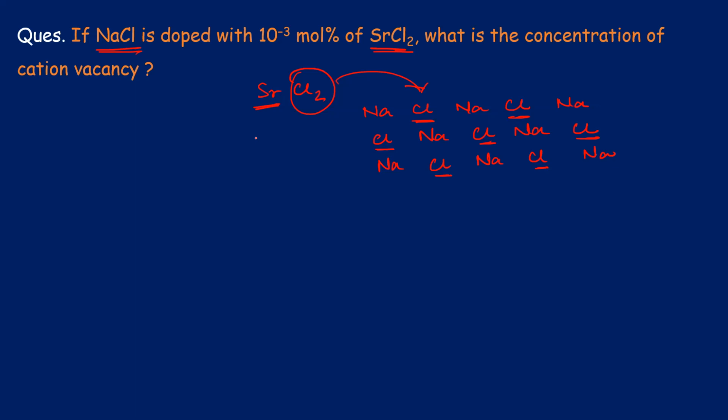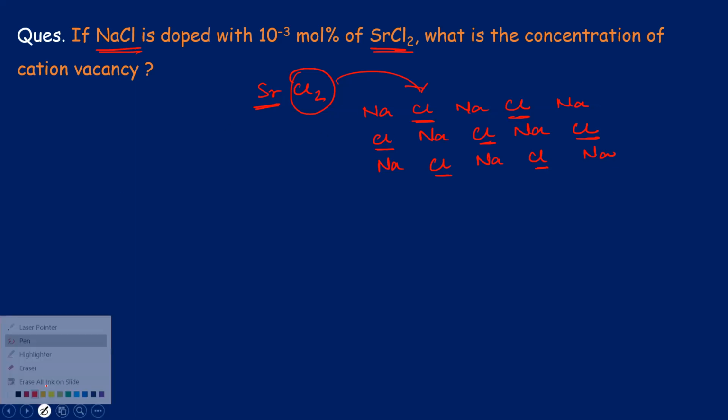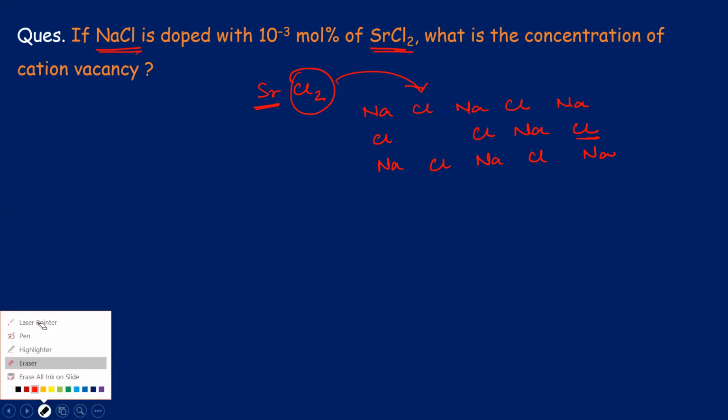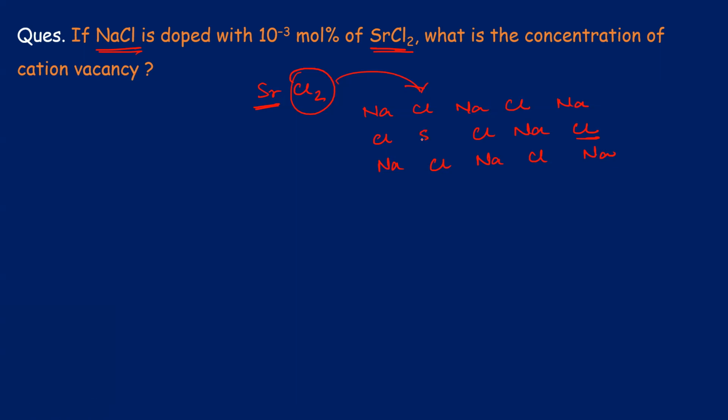So let us see what is going to happen if I add one Sr. If I add one Sr, what do I have to do? I have to remove one of the sodium. So let me remove one of the sodium, and I will replace it and write Sr here. Till here everything is fine, but let us look at the charge. All the sodium are positively charged, one positive, but the Sr is what? Sr2 positive, right?